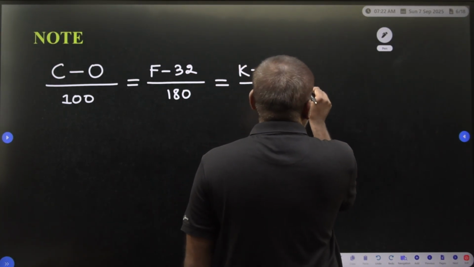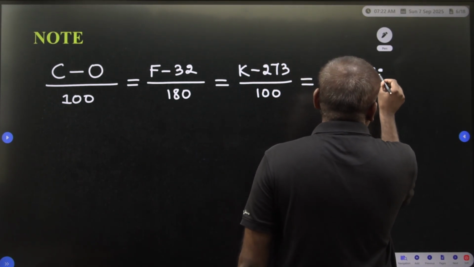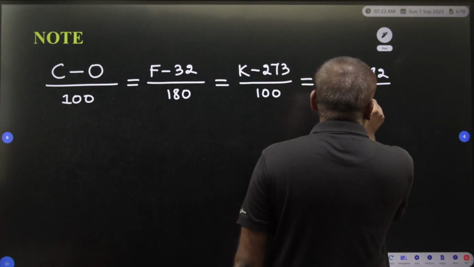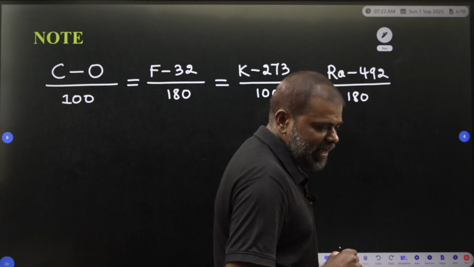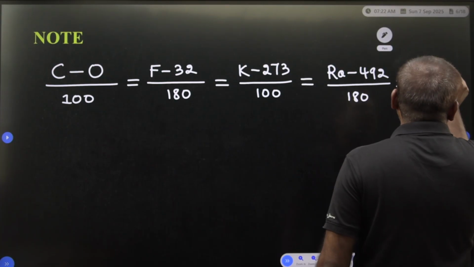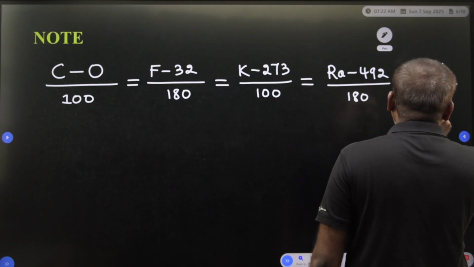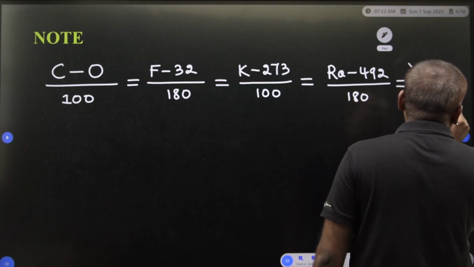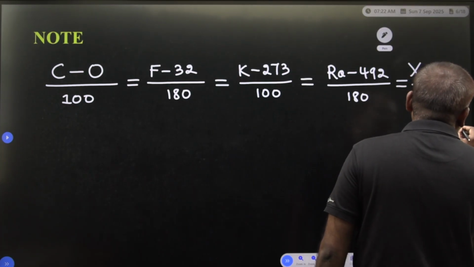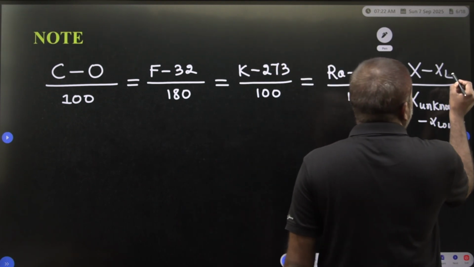For the Rankine, Ra minus 492, since the ice point is 492, divided by 180 divisions. All of these are equal, so in general you calculate (x unknown value minus x lower limit) divided by the number of divisions, where xl is the x lower value.